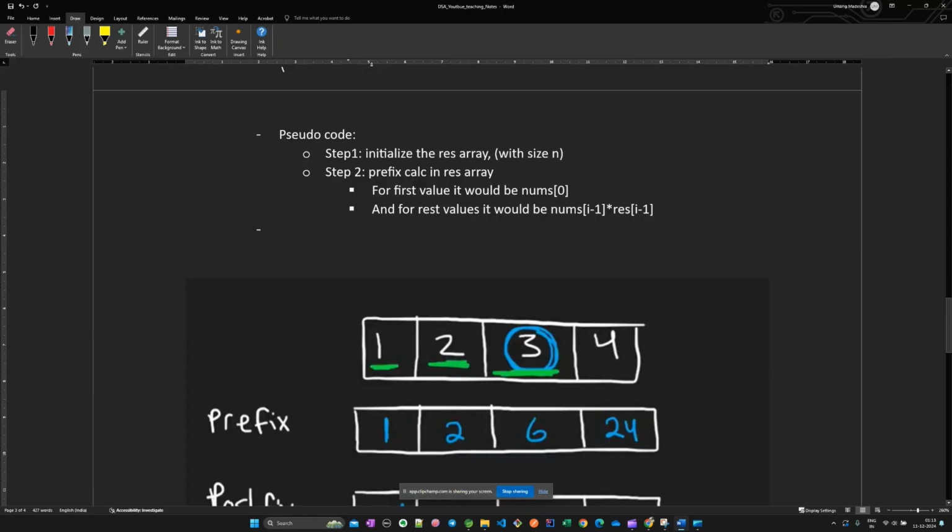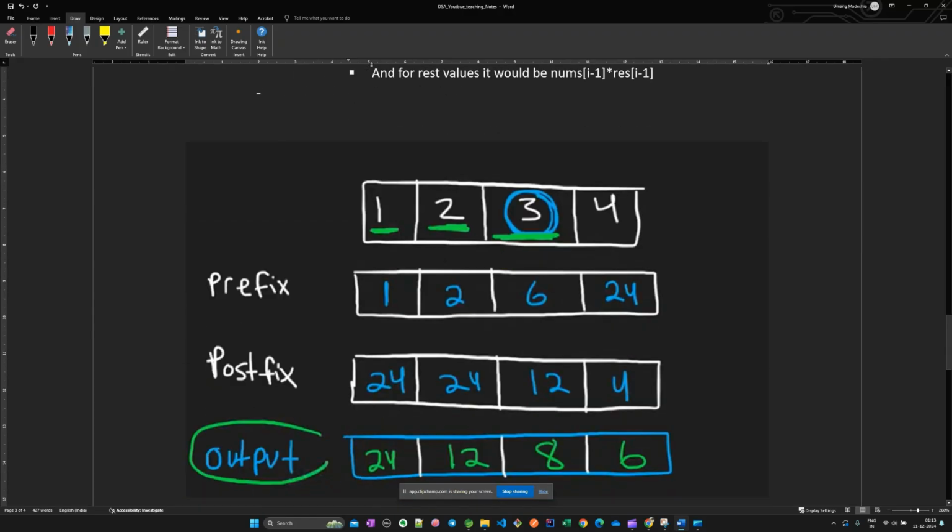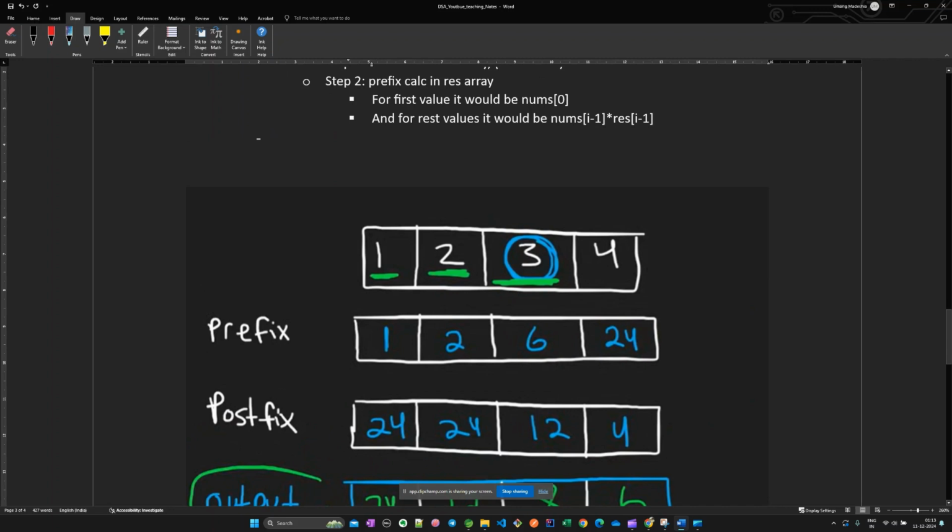How would it be nums of i minus 1 into result of i minus 1? You won't be able to imagine it for this one, but for this example it would be clear. It would contain 1 and 2 in the result array, right? Because the prefix would be 1 and 2.